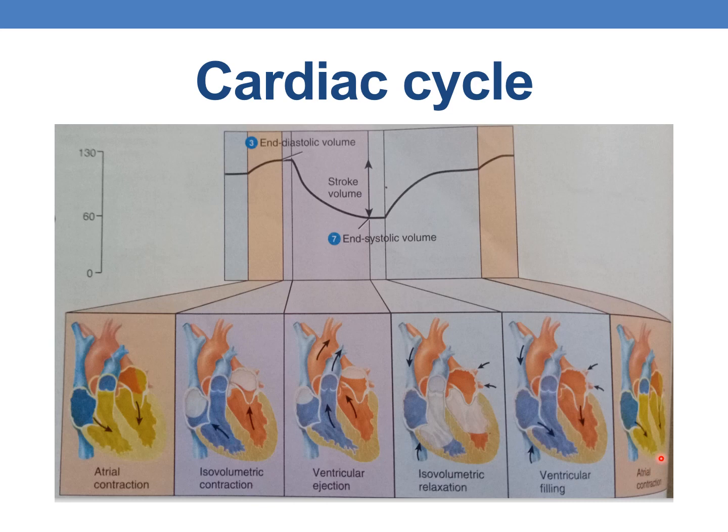Cycle repeats. So here you can see the end diastolic volume, which is around 130 ml, and this is the end systolic volume, which is around 60 ml, and the stroke volume is the difference between end diastolic volume and end systolic volume, which is about 70 ml at rest.